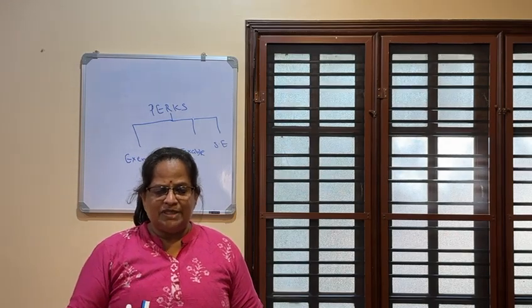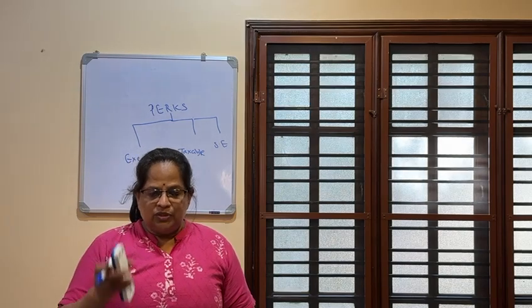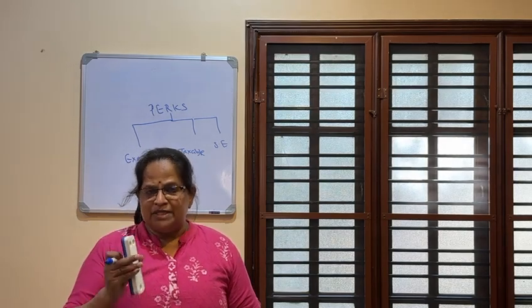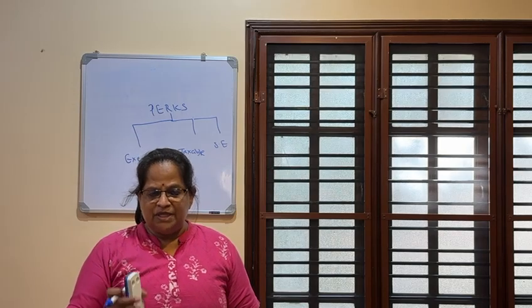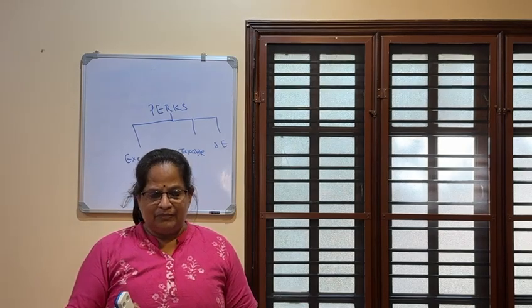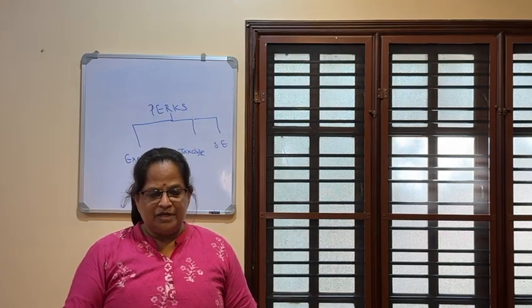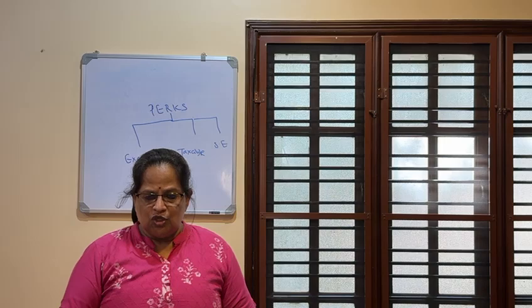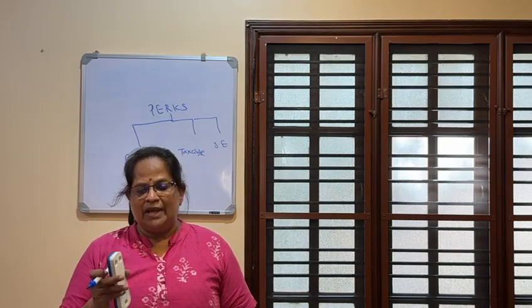Now second point is if the employee meets personal running expenses of the car. So if the employee meets the personal running expenses, that means if cubic capacity does not exceed 1.6 liters, rupees 600 per month. If cubic capacity exceeds 1.6 liters, rupees 900 per month. If a driver is also provided, again for driver rupees 900 per month will be added.